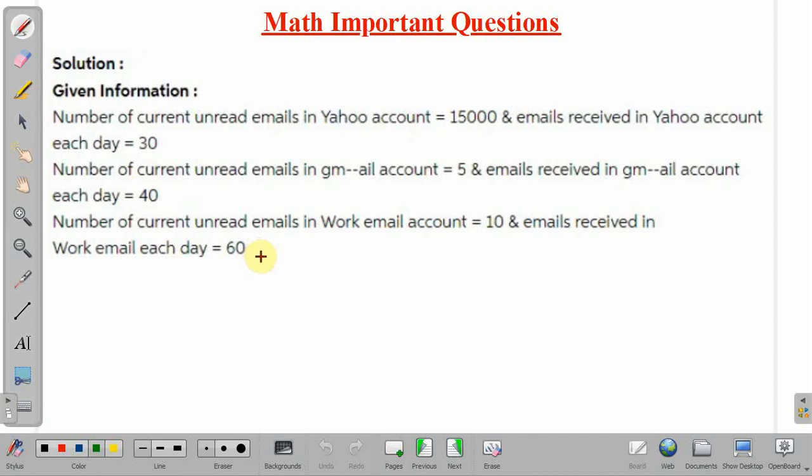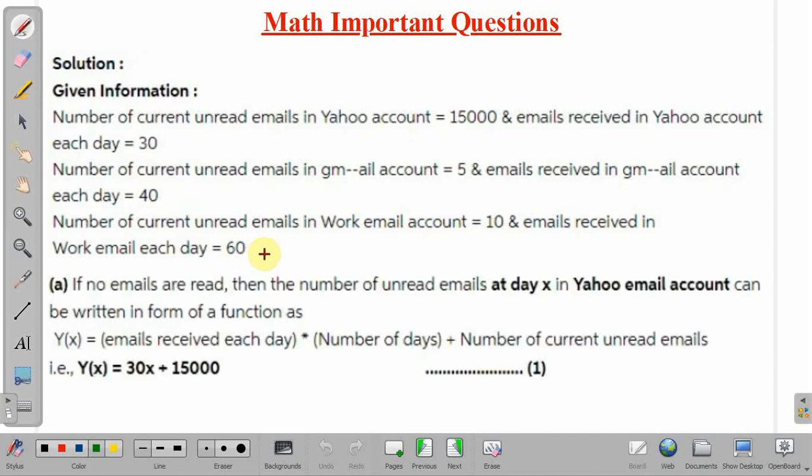Now we have to frame the functions. If no emails are read, then the number of unread emails at any day x in the Yahoo email account can be written as the function y(x) equal to the rate of receiving emails each day times the number of days plus the number of current unread emails.